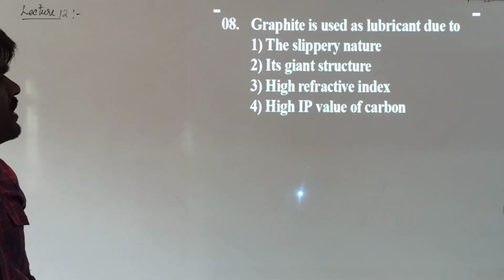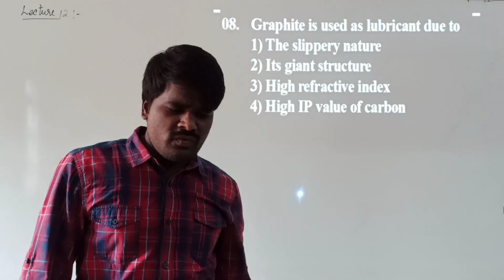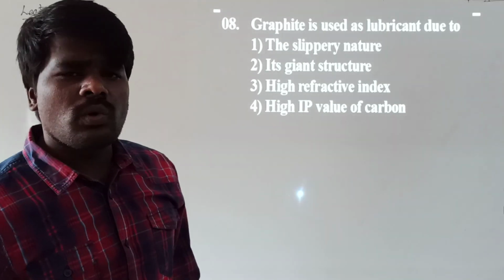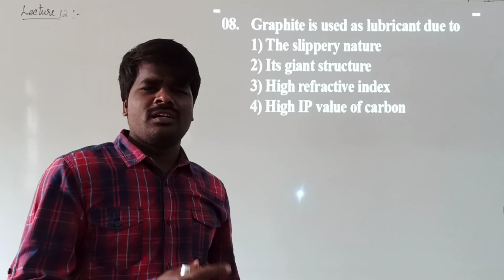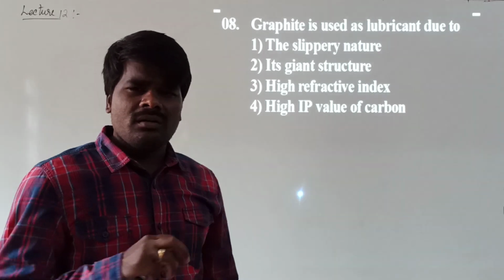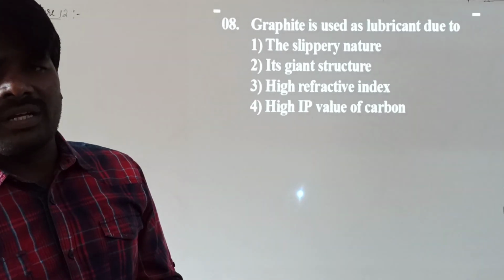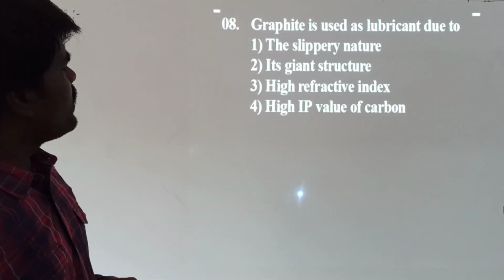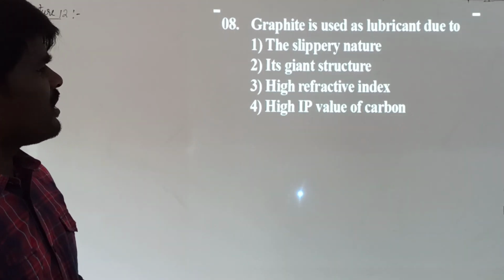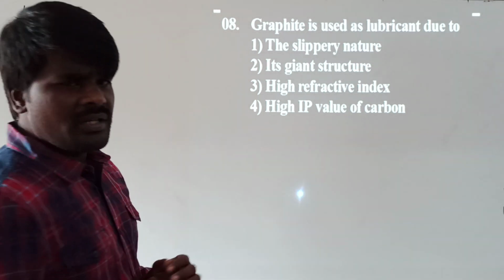Graphite is used as a lubricant. First of all, you should know what is meant by lubricant. A lubricant is a chemical substance applied to reduce mechanical friction, generally also called grease. Whenever we are using mechanical instruments or various objects, in order to reduce the friction produced, we apply lubricants. The reason for graphite to be used as a lubricant is that it has a slippery structure.